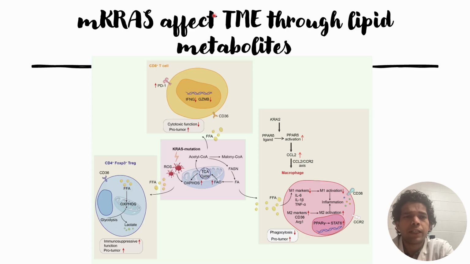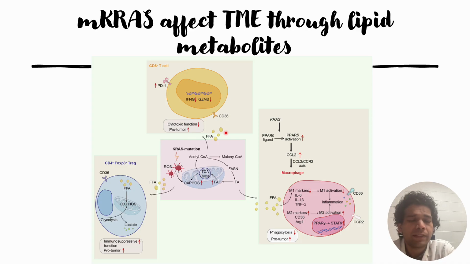Here the effect of these lipid metabolites is shown on three different things. The first one is the CD8 plus T cells, the second one is the CD4 plus FOXP3 plus regulatory cells, and the third one is the M2 macrophages. So we will start with the CD8 plus T cells.